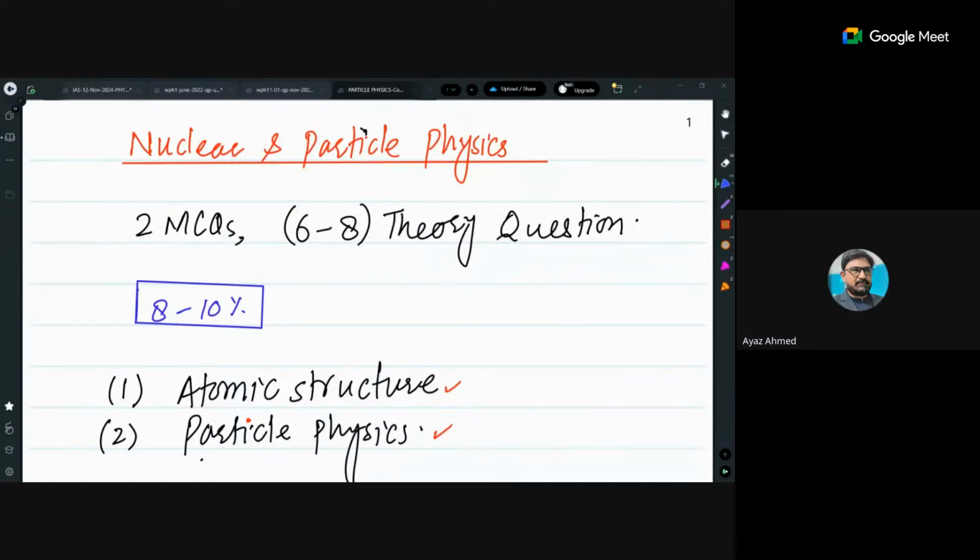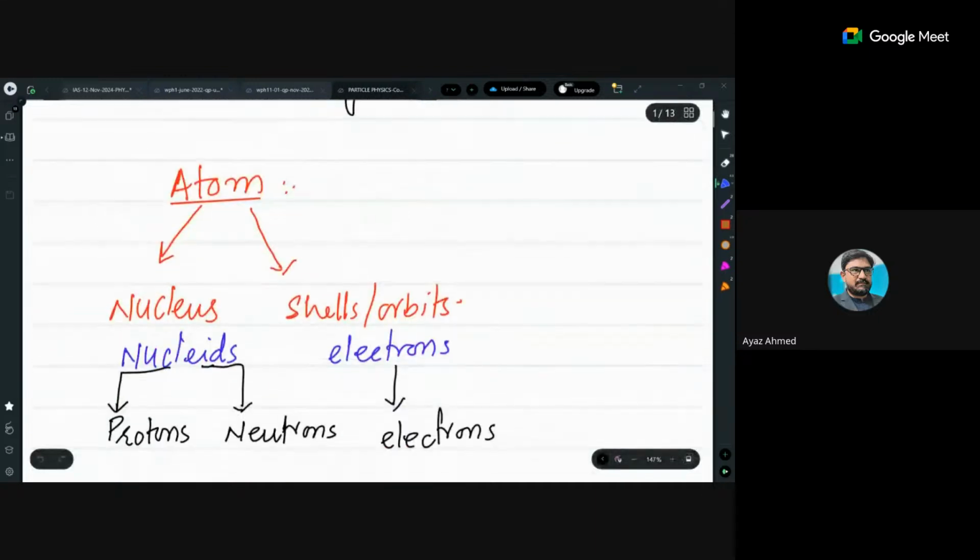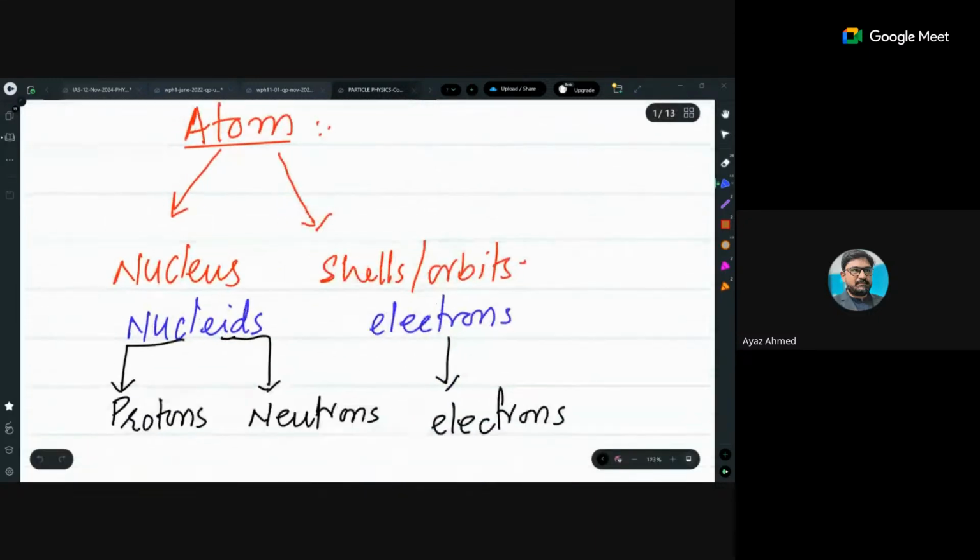So this is just the orientation. Some of the questions are from particle physics, and some are from basic atomic physics. Because when we talk about particle physics, I will tell you about that. But starting from the atomic structure, it consists of two parts. One part is your atomic structure, and the second one is your subatomic structure, I mean, particle physics. So let's go to the basic details of your atom.